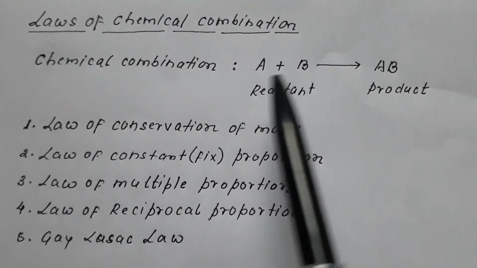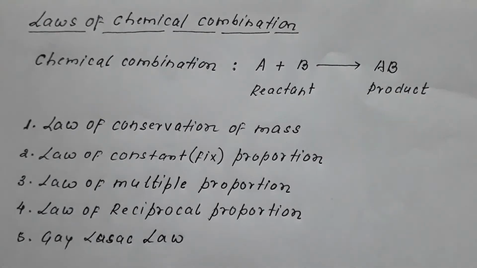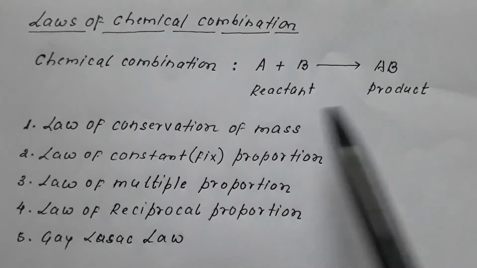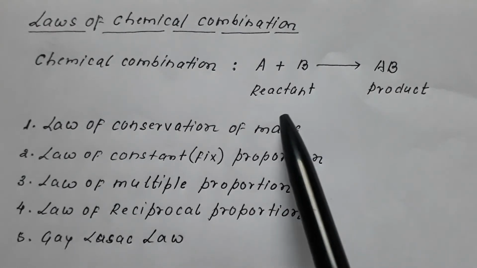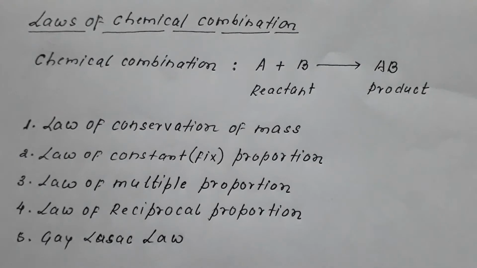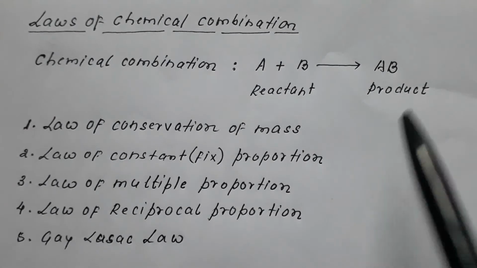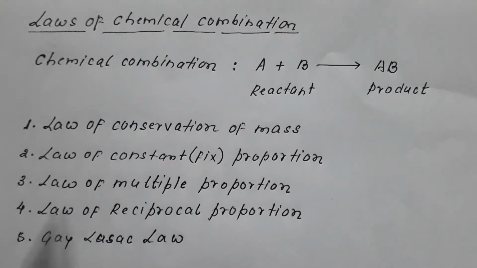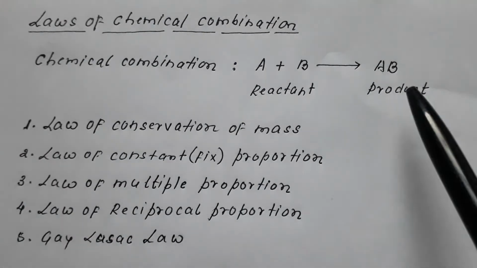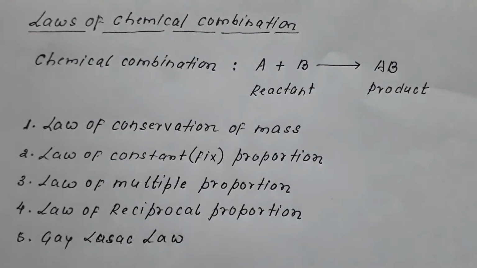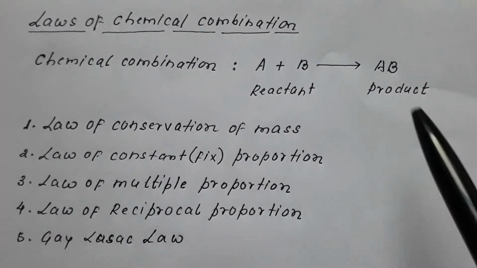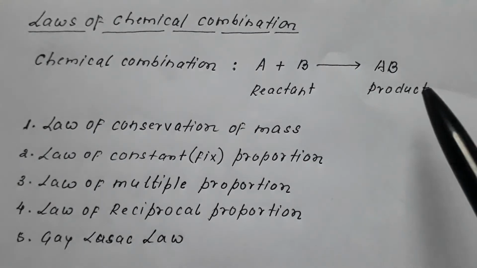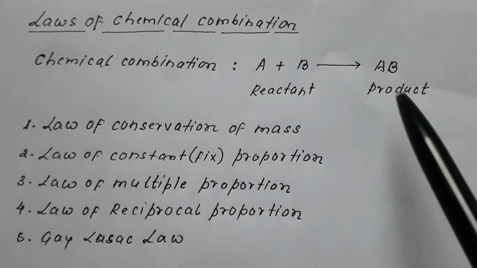If these elements are combining to form a compound, that is, atoms combine to form a molecule, that is, the reactant converts into product. This conversion of reactant into product, that is, element into compounds, atom into molecule, is termed as chemical combination because it involves the formation of a chemical bond between two atoms.